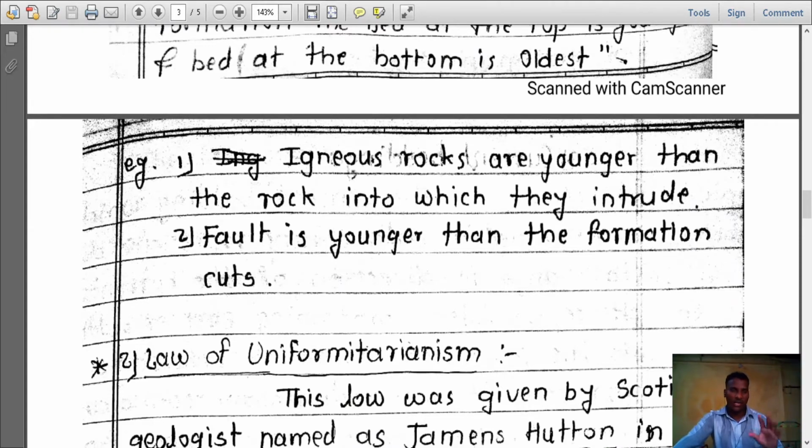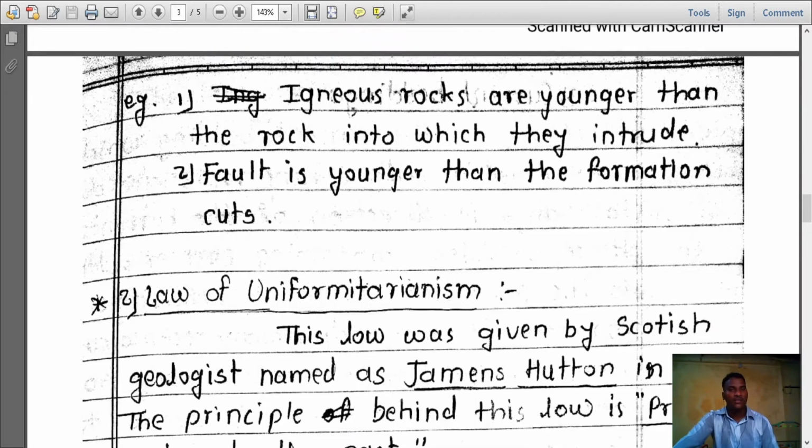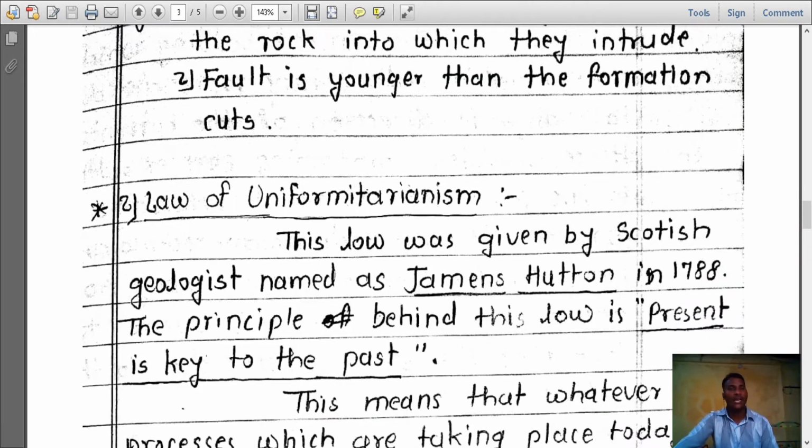Then the second law is the law of uniformitarianism. That law was given by the Scottish geologist James Hutton in 1788. The principle behind this law is: present is key to the past.